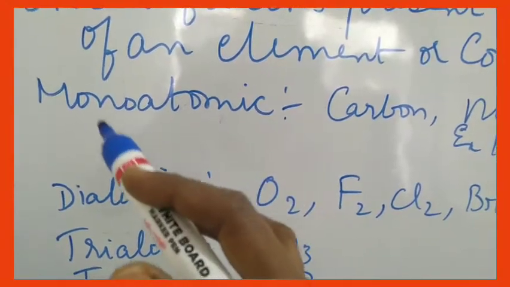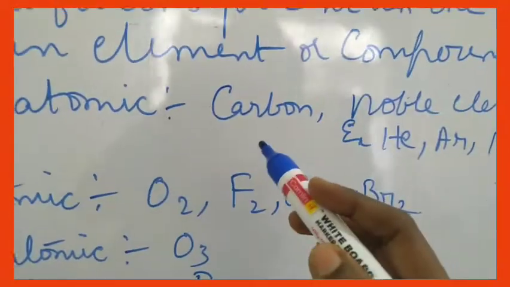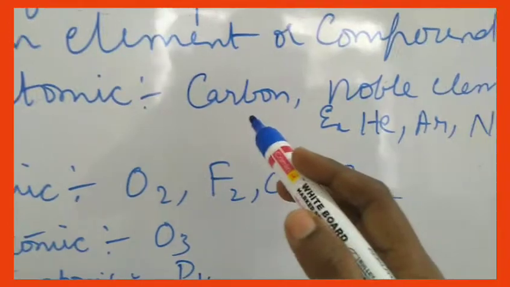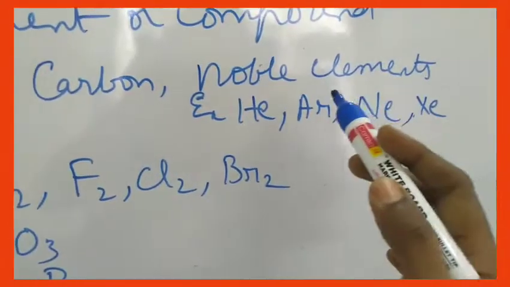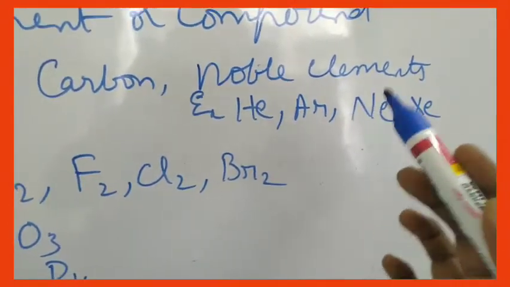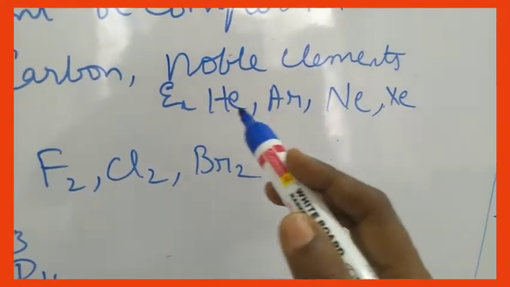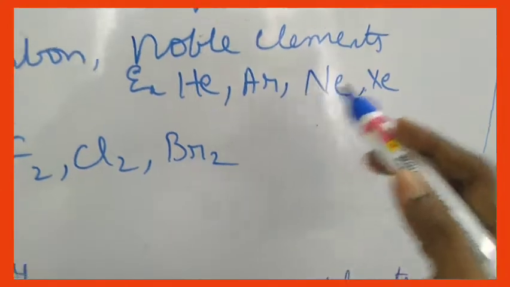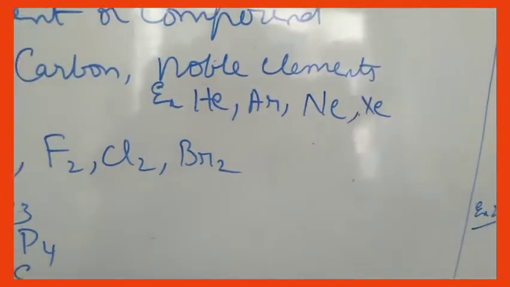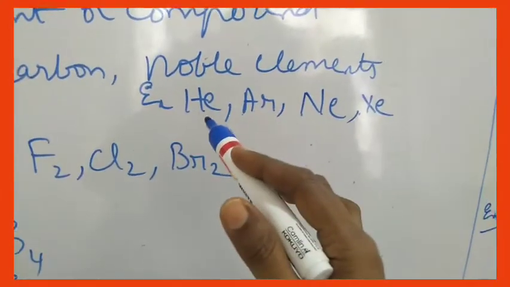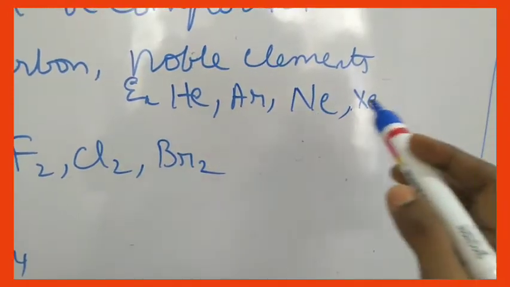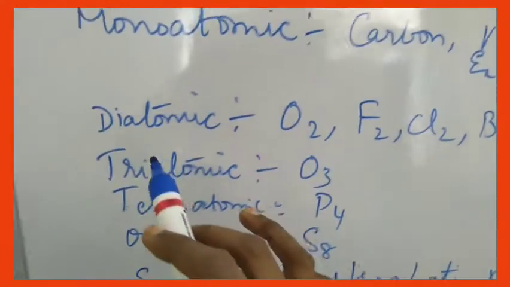Monoatomic, the word itself, mono means single. So the elements which can exist as a single atom are carbon and noble elements. Noble elements means which do not react with any other elements. They are stable in nature. They follow octet rule. They are xenon, neon, argon. These are all called as noble elements. They can exist as single elements like He, Ar, Ne, Xe. Then diatomic.